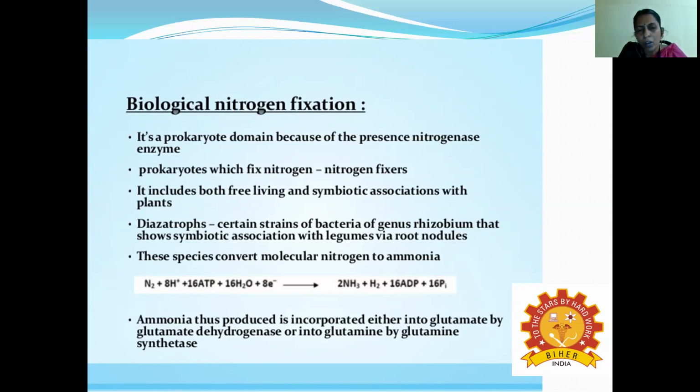We need that much of protons as well as electrons, with the energy of 16 molecules of ATP and 16 molecules of water. Then only you get 2 molecules of ammonia, plus H+ ion, plus 16 ADP plus 16 Pi.